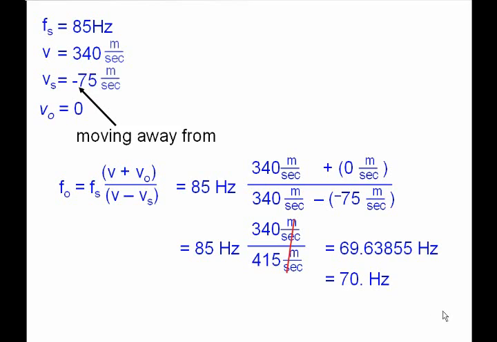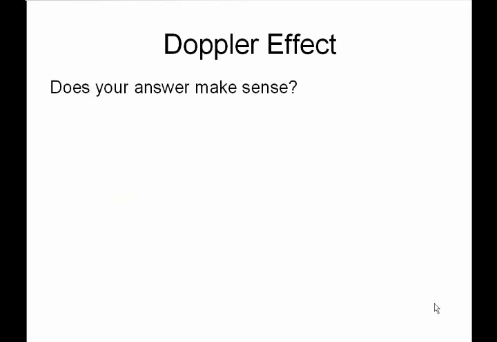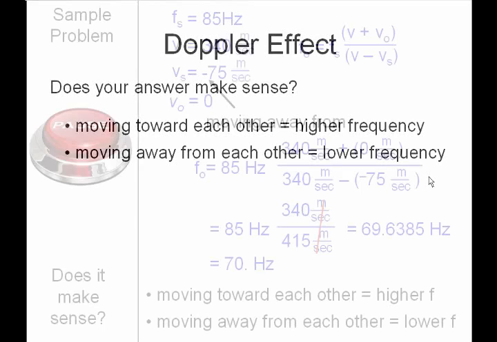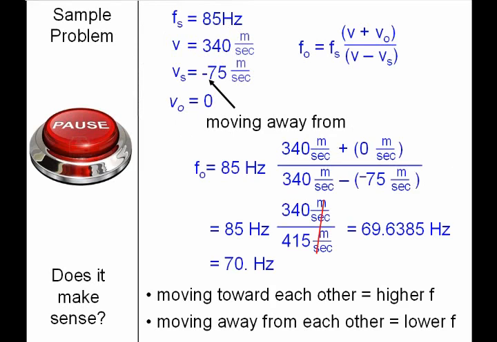After you do a problem, you have to ask yourself, does your answer make sense? All right. We know that if it's moving towards you, it should have a higher frequency. If it's moving away, it should have a lower frequency. You want to double check and make sure your answer makes sense, because this is our only way of checking. Maybe you got a plus and minus sign in the wrong place in the formula. All right. Pause and copy.